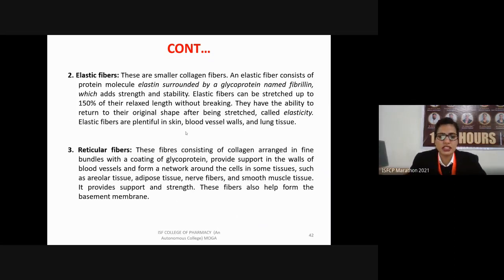It provides support in the walls of the blood vessels, and it also forms a network around various cells in tissues such as areolar tissue, adipose tissue, nerve fibers, and smooth muscle tissues. The function of the reticulin fiber is to provide support as well as strength. These fibers also help to build the basement membrane.